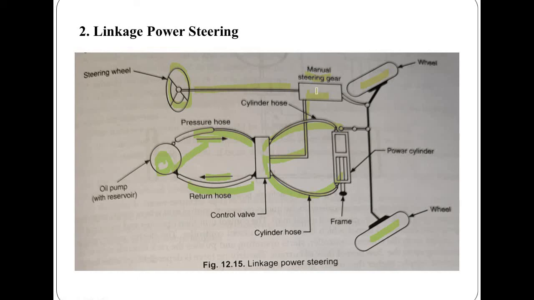Consequently, the valve slides towards the right side of the valve body. A connection is then made between the left side of the power cylinder and a return line leading to the oil pump. The oil under pressure is directed to the right side of the power cylinder. This makes the cylinder housing and the relay rod move to the right and the wheels turn to the left. These conditions get reversed when the vehicle takes a right turn.